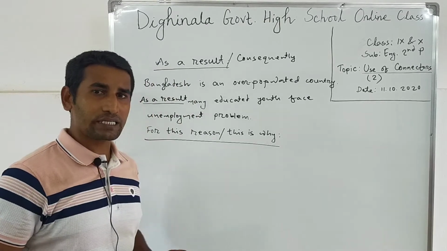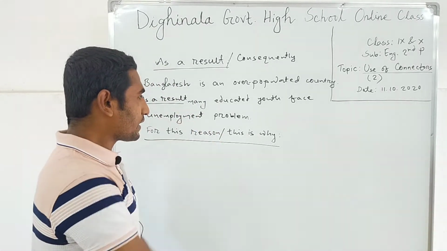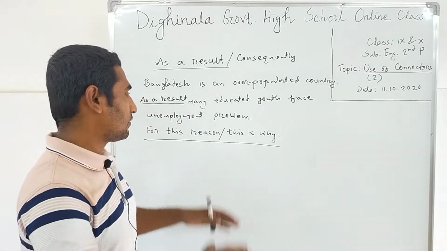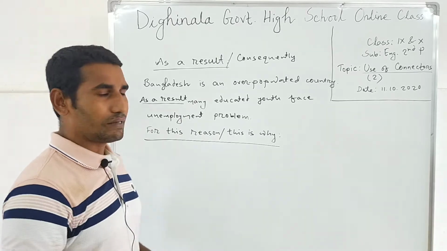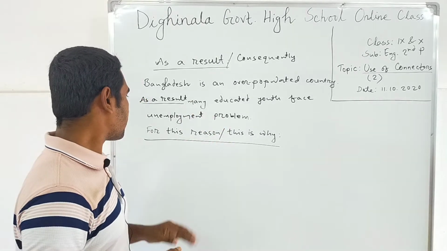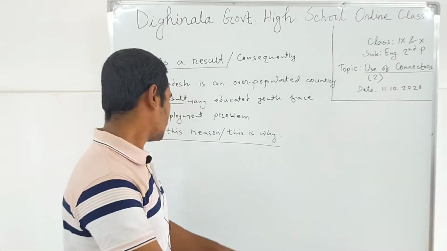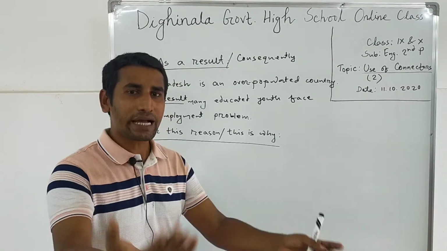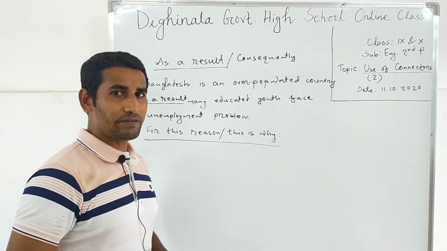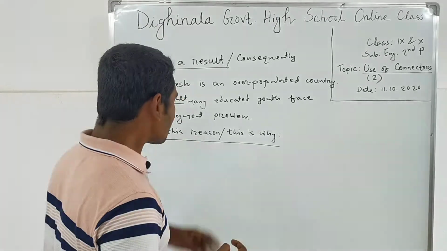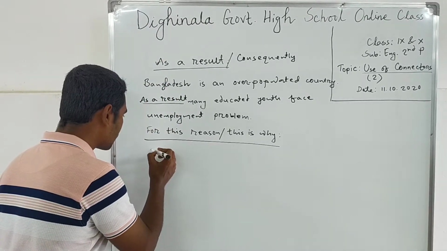Actually, these two connectors have a similar meaning, and they also have the likely meaning of as a result. For this reason means এই কারণে, this is why, এই কারণে. Now if I want to give an example with this connector, just see.